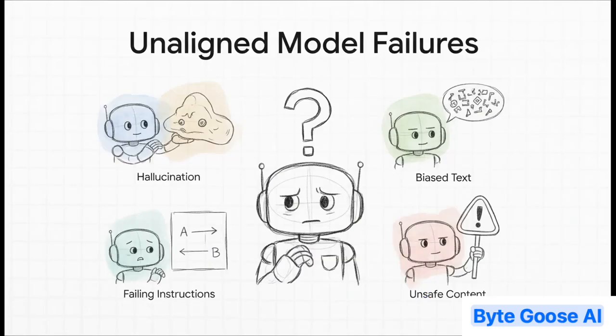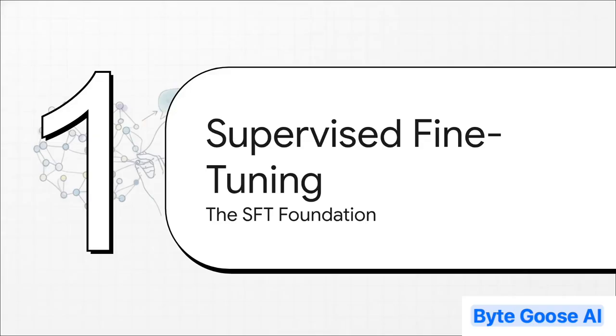And this leads to all sorts of problems, right? You get models that just make stuff up, what we call hallucination, and they do it with total confidence. They can spit out biases they learn from their training data, completely ignore your instructions, or even generate stuff that's flat out unsafe. All of this makes them totally unreliable, and frankly, a bit dangerous to use in the real world. So how do we fix this?